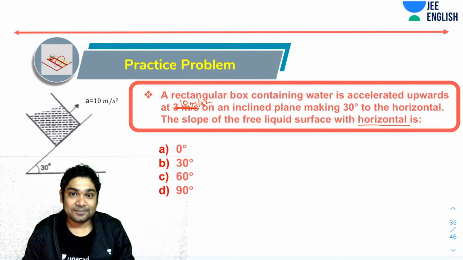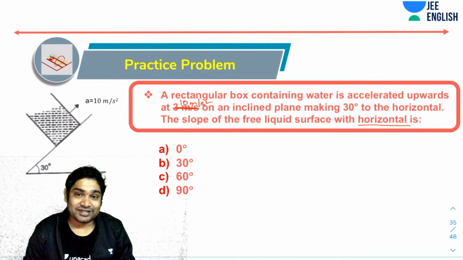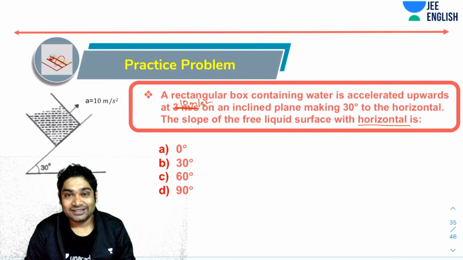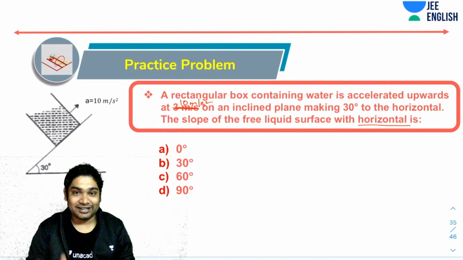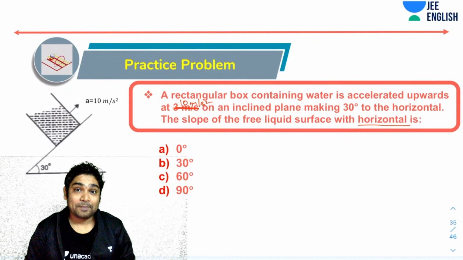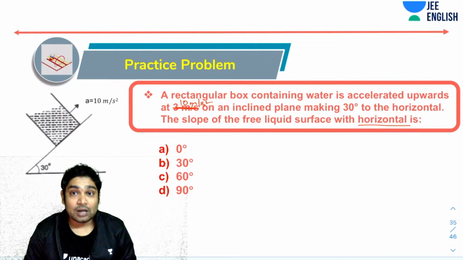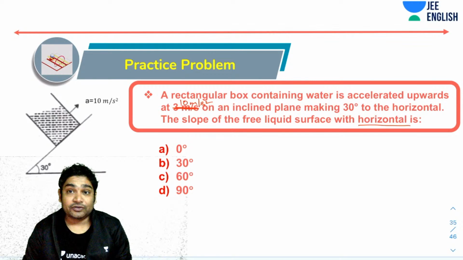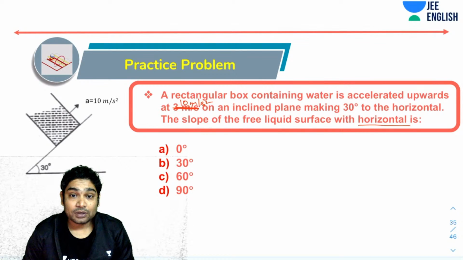Try this. That's why I'm giving you a tricky situation, not the straightforward situation. Okay, the straightforward situation you guys are too used to, right? Tan inverse A by G. Everybody can immediately tell me that the moment I ask that kind of question. That's why I brought a slightly tricky question. Now, please note you have to tell the slope of the free surface with the horizontal.